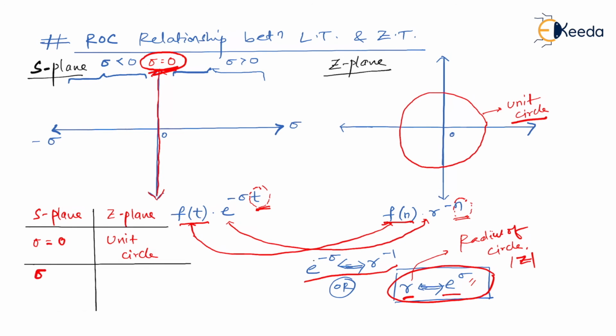So next I'm going to talk about the sigma greater than 0 area. You know that sigma greater than 0 area, so I'm going to talk about this area, which is also called the right half of S plane.